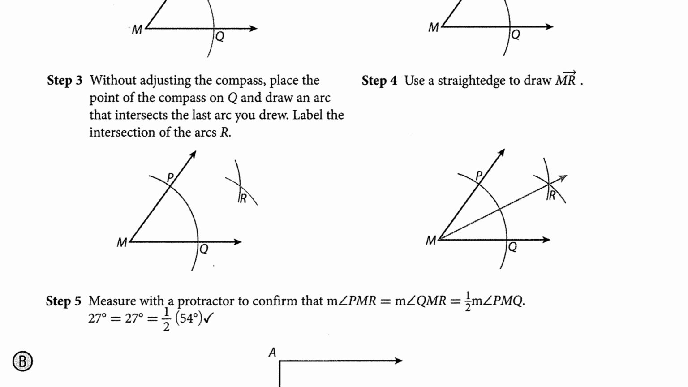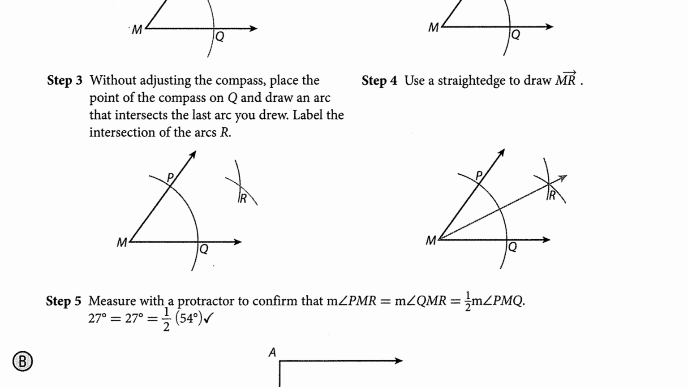Down here in step 5, it says, measure with a protractor to confirm that PMR is equal to QMR and that they are both half of the original angle PMQ. And it shows that the original angle was 54 degrees and both of the angles they created are now 27, which is in fact half of 54.